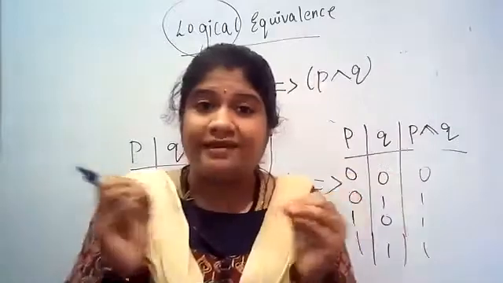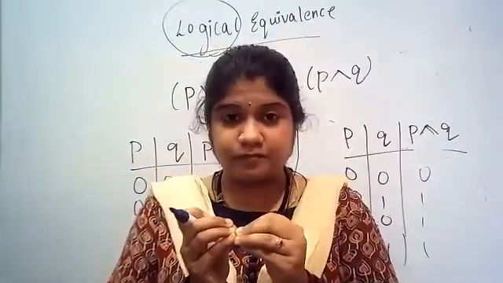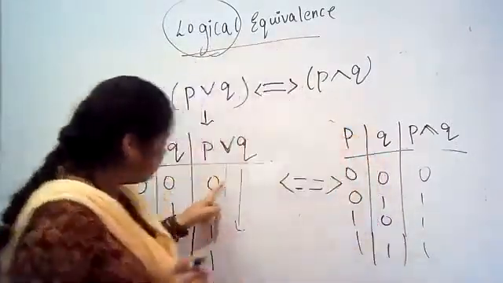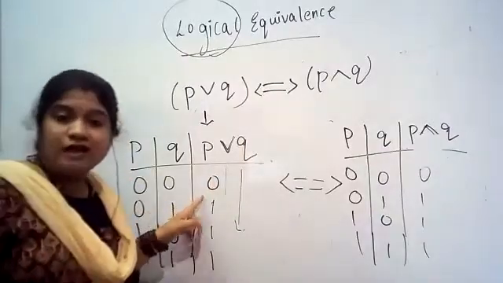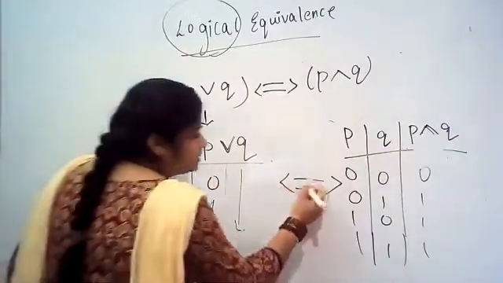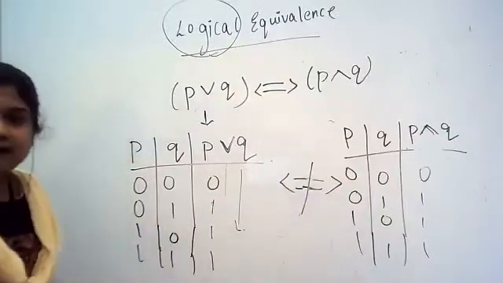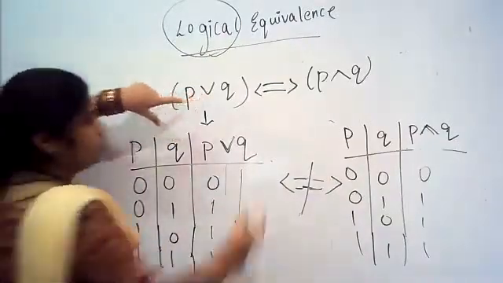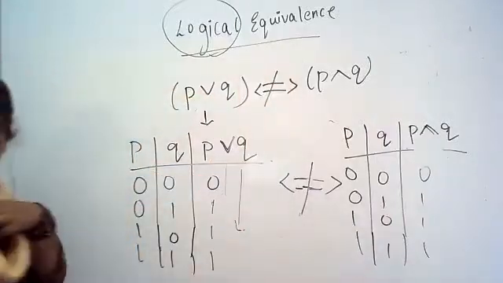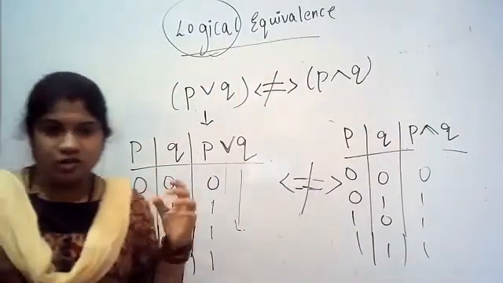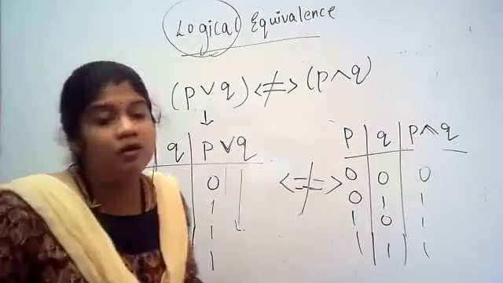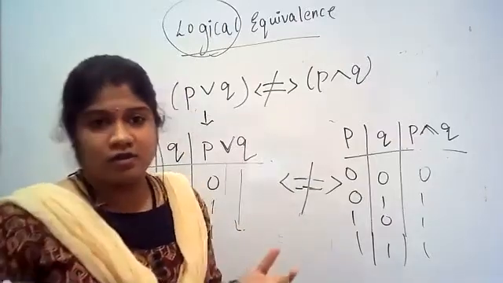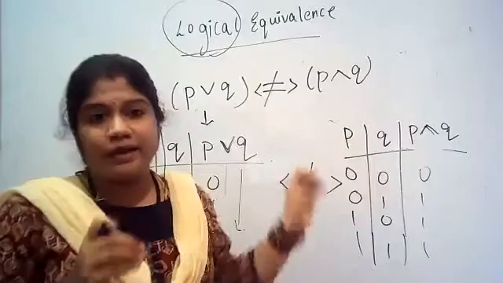If these truth values match with each other for each and every row, then it is called logical equivalent. Otherwise it is given with a symbol that it is not logically equivalent. P disjunction Q is not logically equivalent to P conjunction Q. I think you came to know how we need to prove.